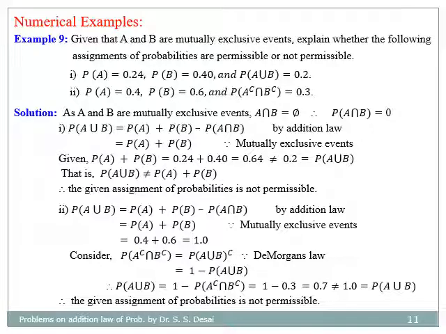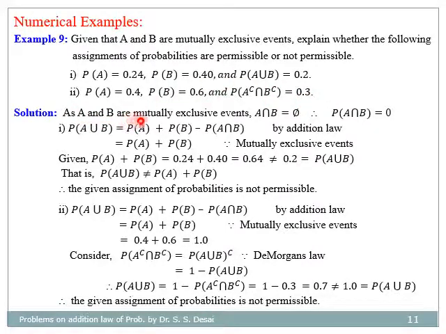Given that A and B are mutually exclusive events, explain whether the following assignments of probabilities are permissible or not. First: probability of A is 0.24, probability of B is 0.4, probability of A union B is equal to 0.2. Second: probability of A is equal to 0.4, probability of B is 0.6, and probability of A complement intersection B complement is equal to 0.3.